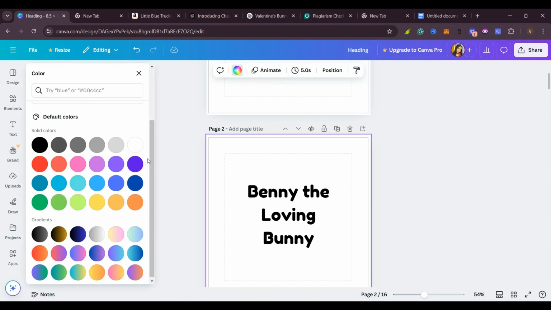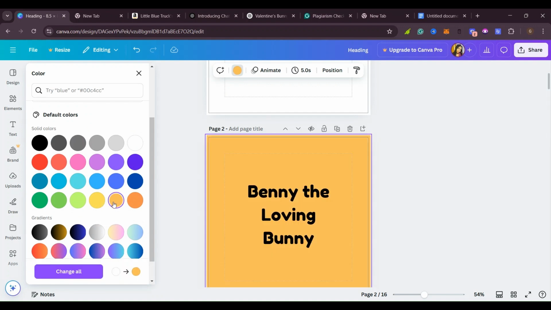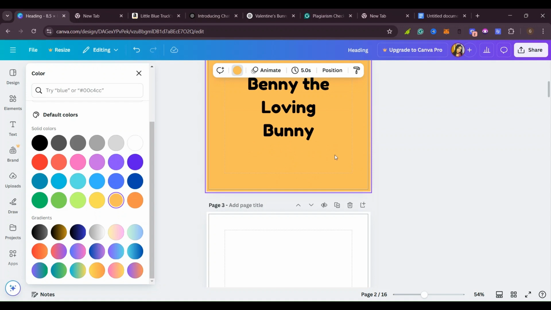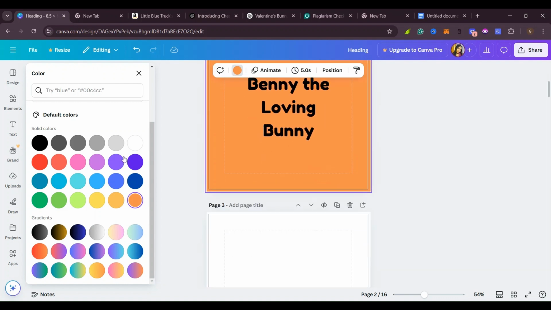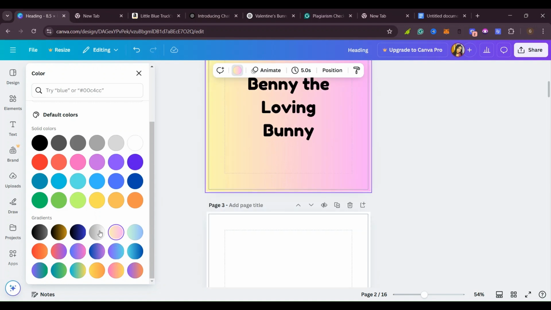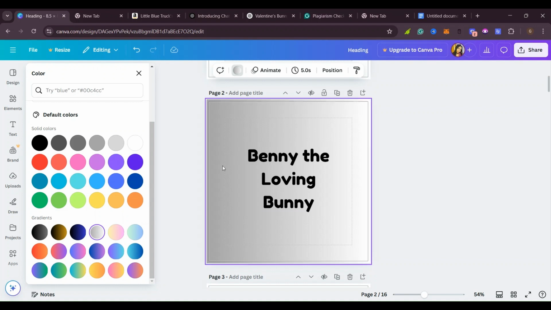Since we are creating something about Valentine, it will depend on you which one you want. You can make it yellow, or as I've put this color. I think I will maybe reduce this, I don't know if this one looks good or this one. So you try and come up with colors that you think are going to look good.